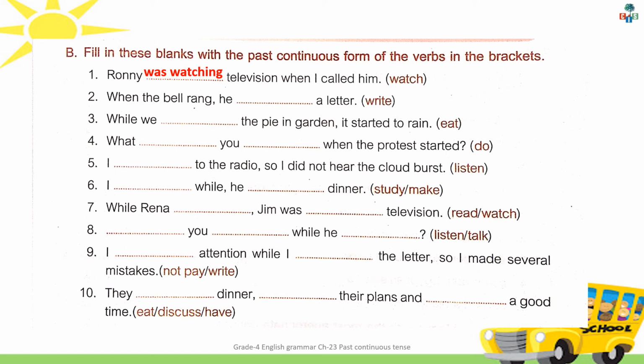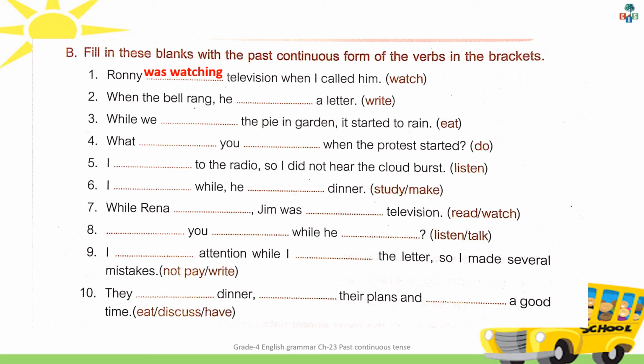Let's see number 3. While we dash the pie in garden, it started to rain. Now here the verb is given eat and no helping verb is given. So what we have to do? See the subject. What is the subject? We. It is the pronoun and it is in plural form.